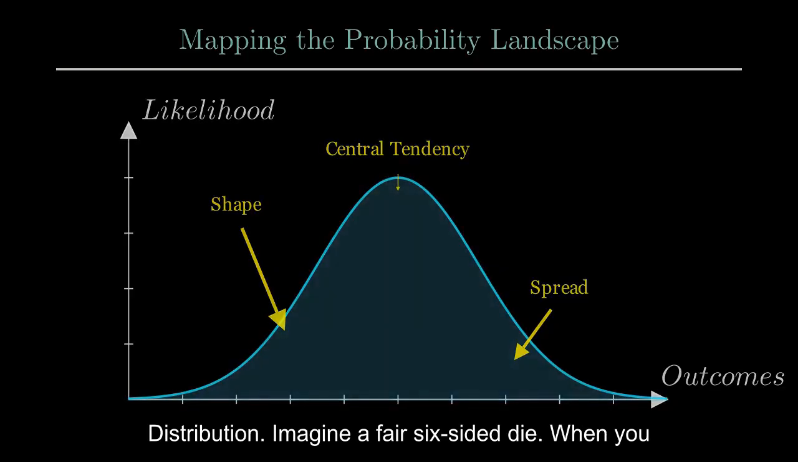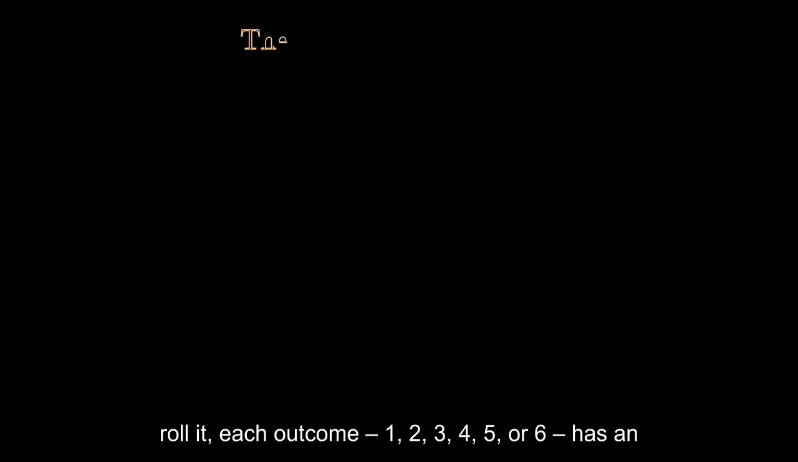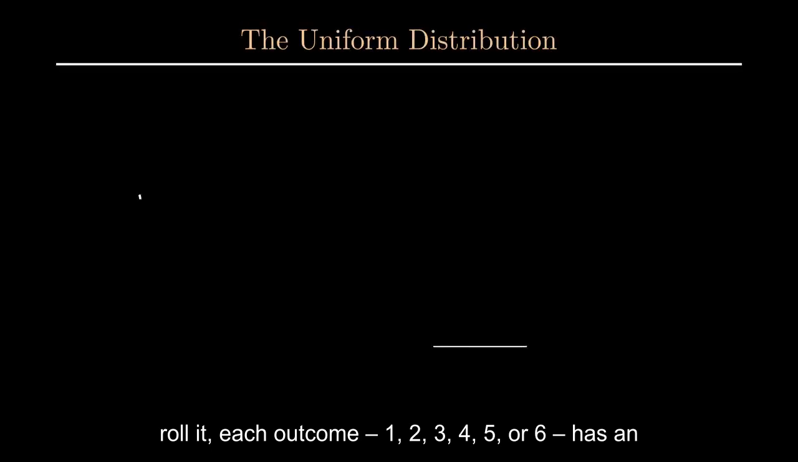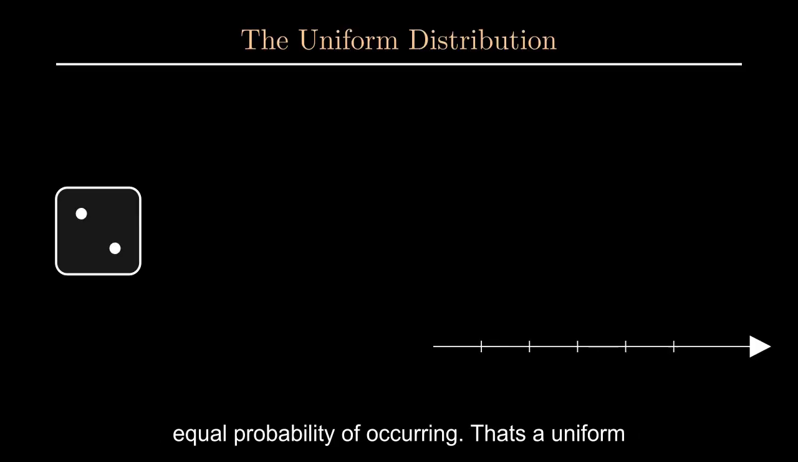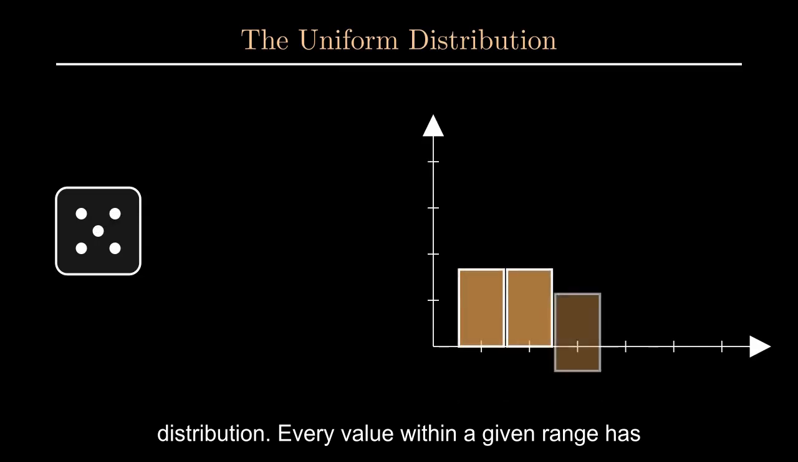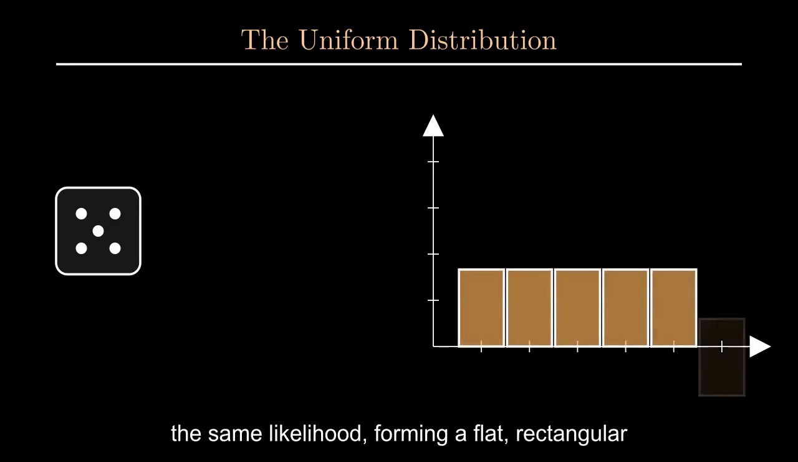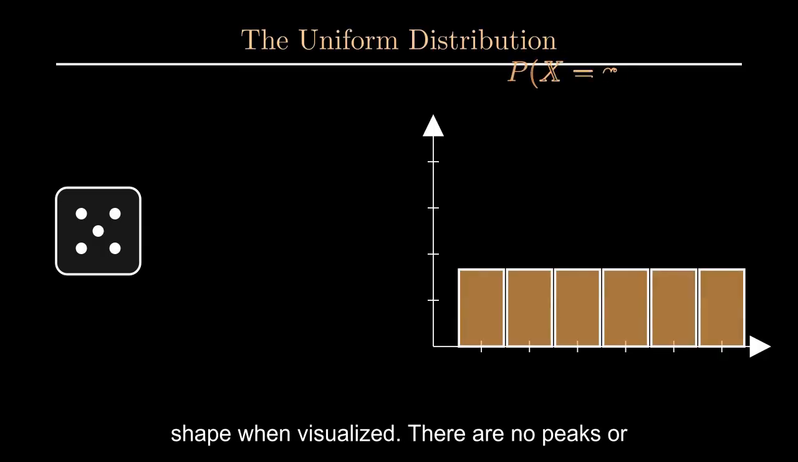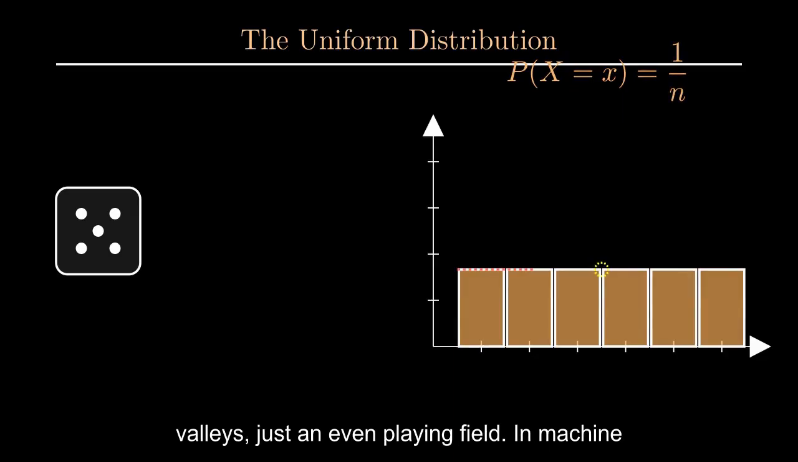Imagine a fair six-sided die. When you roll it, each outcome, 1, 2, 3, 4, 5, or 6, has an equal probability of occurring. That's a uniform distribution. Every value within a given range has the same likelihood, forming a flat, rectangular shape when visualized. There are no peaks or valleys, just an even playing field.